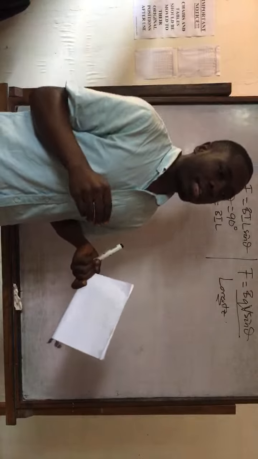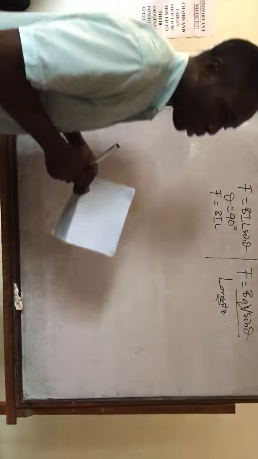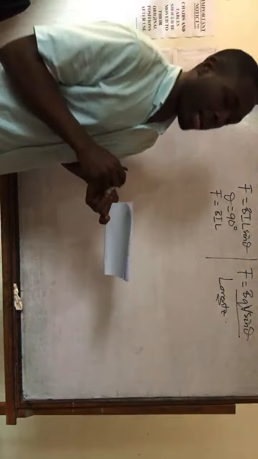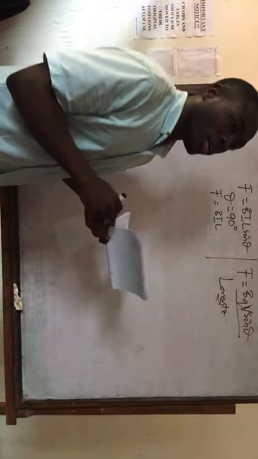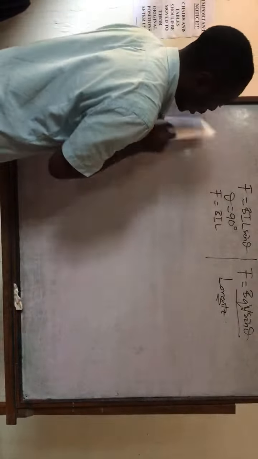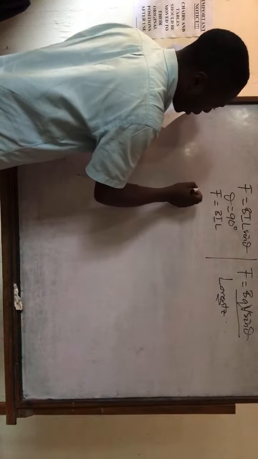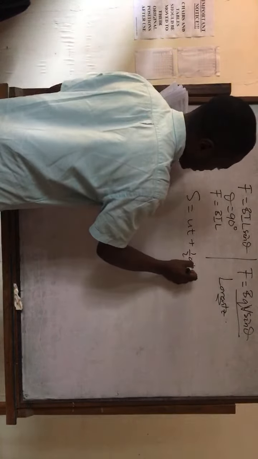Actually, there is a question that we saw with two bodies A and B, of masses capital M and small m, where capital M is greater than small m, in the absence of air resistance. And I told you that if something is in free fall, brought down without any initial speed, it means that S equals what? Ut plus half at squared.